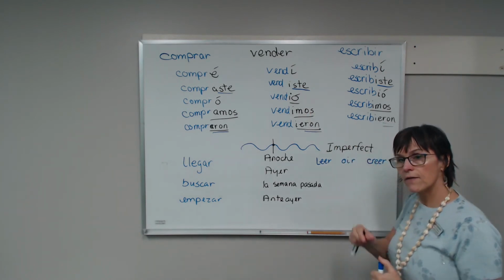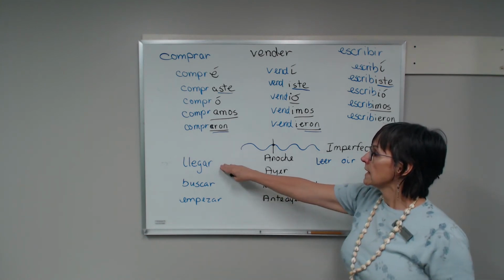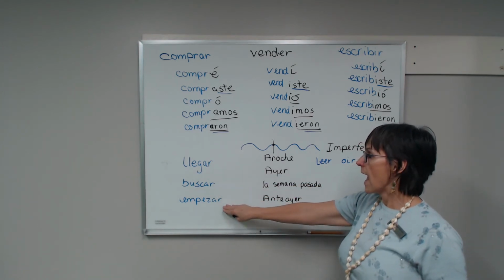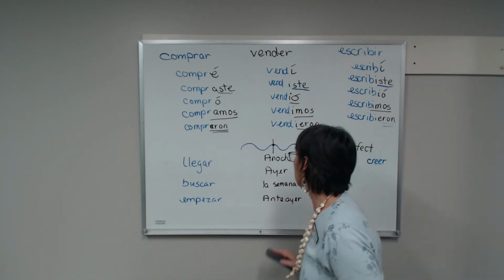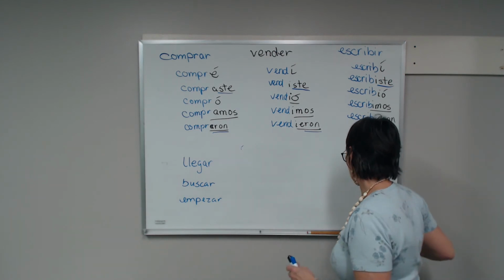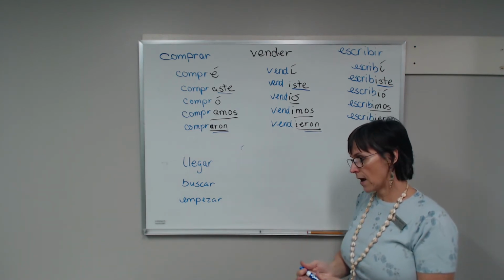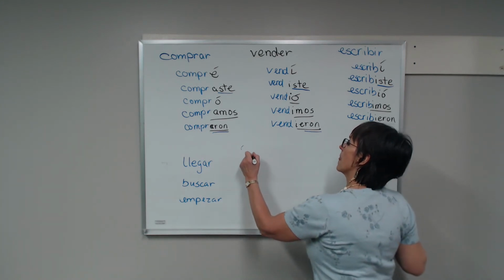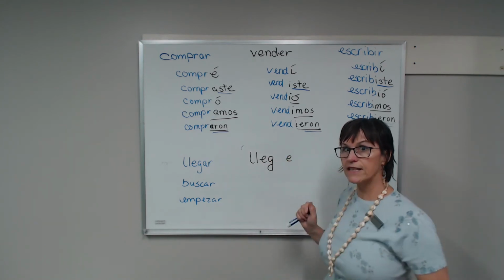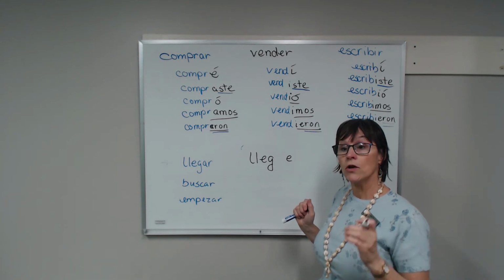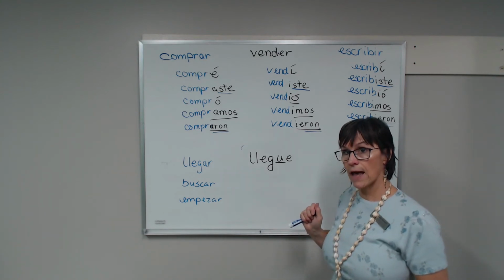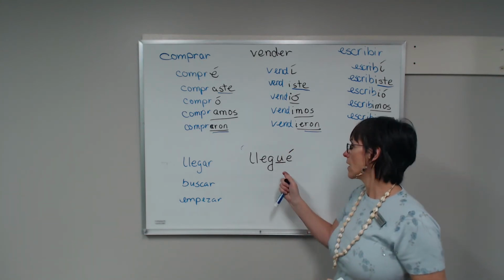Now then, let's look at a few irregulars that you're going to have here. Ones that end in AR, as in llegar, to arrive, buscar, to look for, and empezar. Because the AR verbs, when you give them their new ending, you're going to want to say llegar. But if I was to write llegé and put an E here, I'd have a different sound. You don't want to change the sound of the G. So you have to add a U. Llegué. Otherwise that E is going to make it sound different.